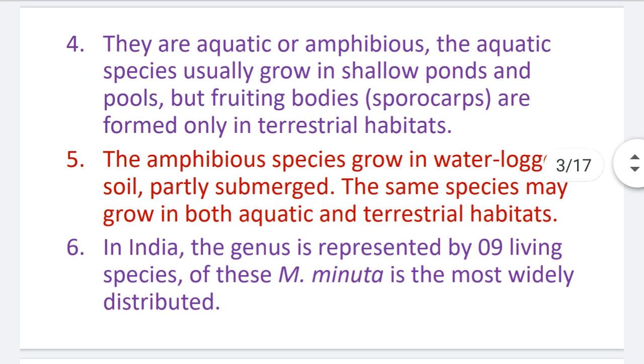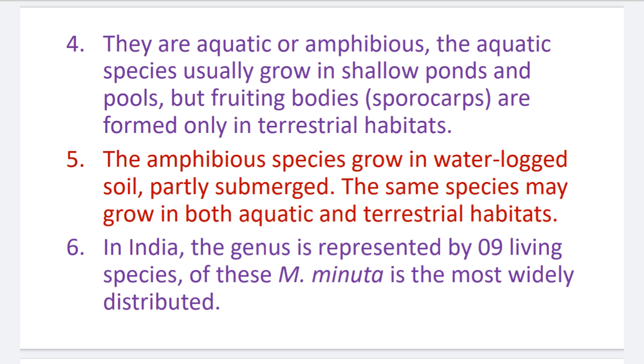Number 4, they are aquatic or amphibious. Aquatic means they can totally grow in water bodies. Amphibious means they can grow in the water bodies, as well as in moist, water saturated habitats. The aquatic species usually grow in shallow ponds and pools, but fruiting bodies, sporocarps, are formed only in terrestrial habitats.